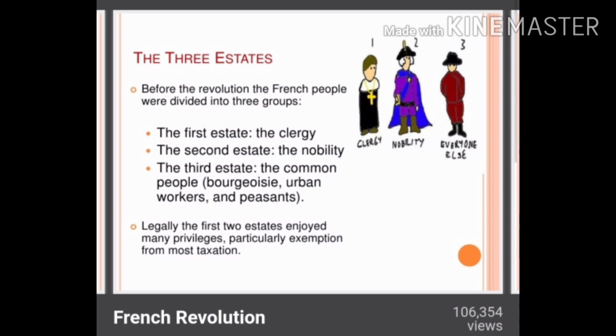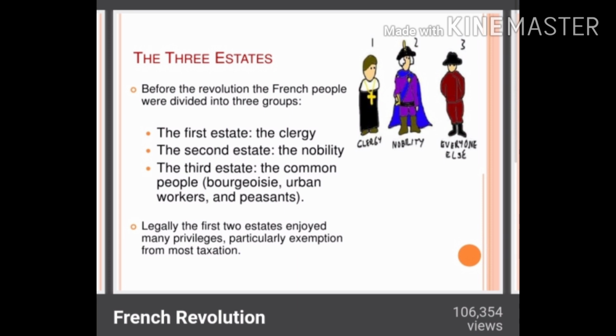And the third estate is for the common people, the workers, the peasants who are earning a low income. More privileges were being given to the upper two estates, whereas the third estate is the only estate which is paying the taxes. Do you find equality over here? Obviously no.